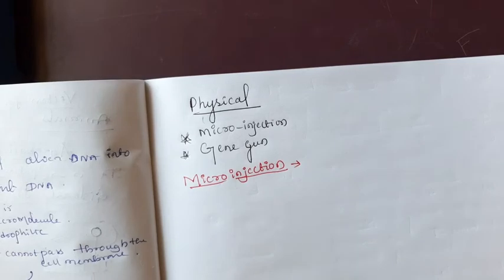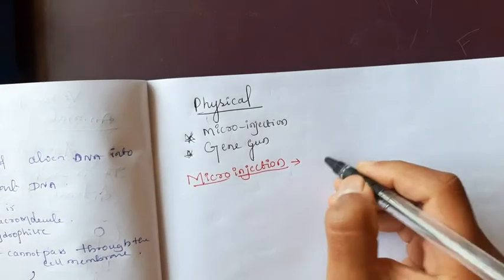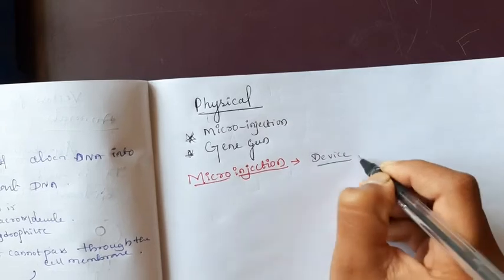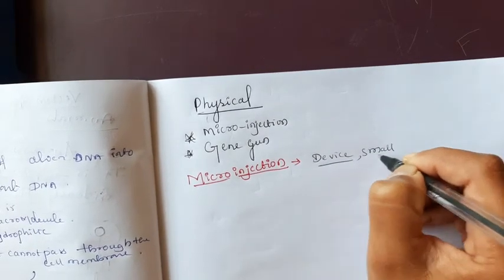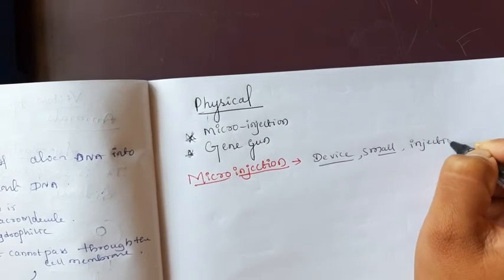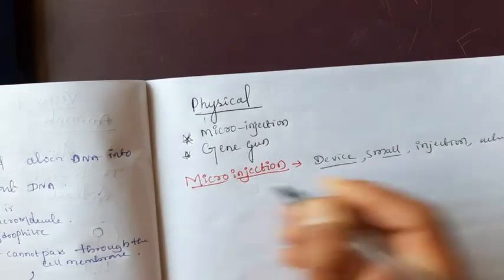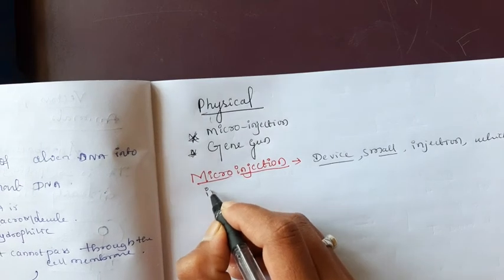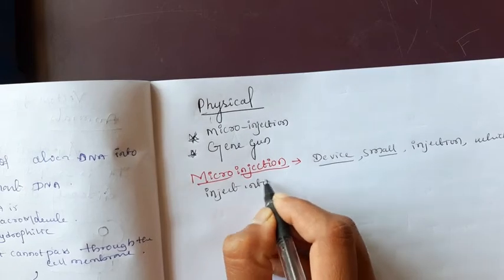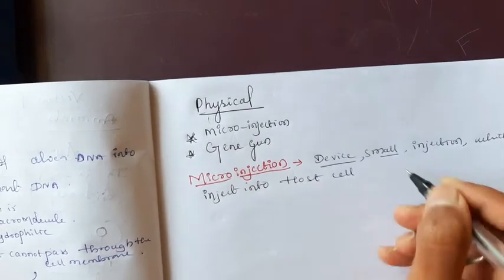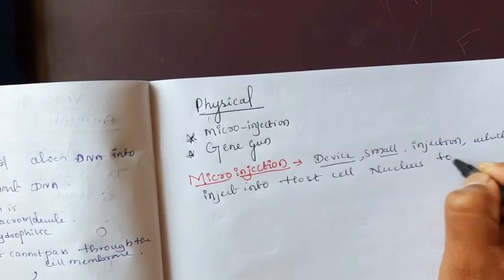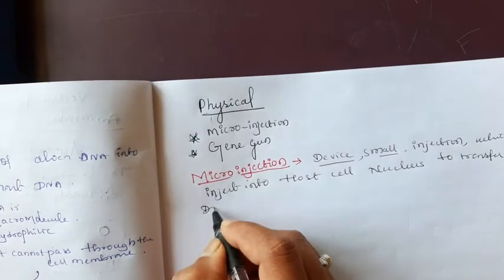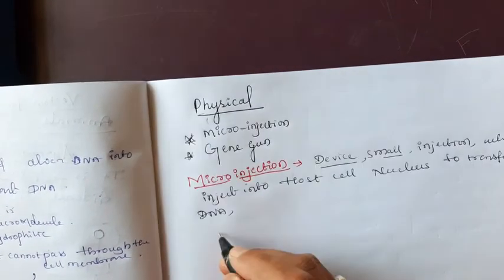In microinjection, a device or equipment, a small injection, is used to inject into the host cell nucleus to transfer DNA. You can see here.